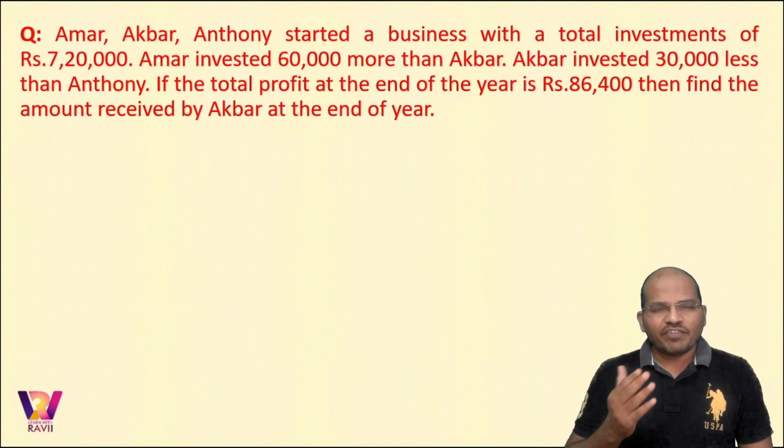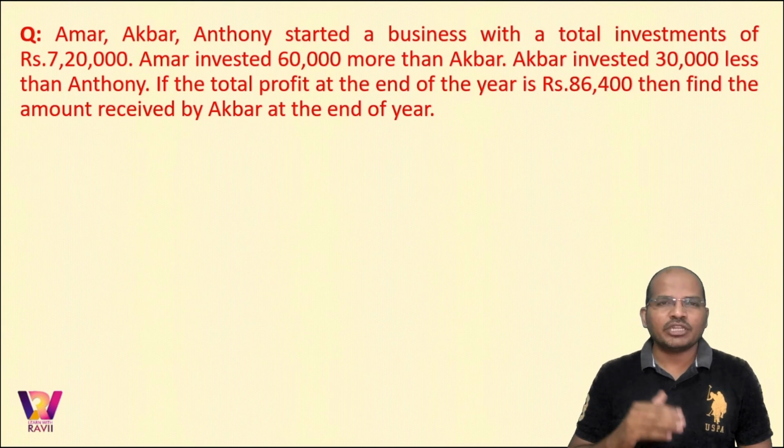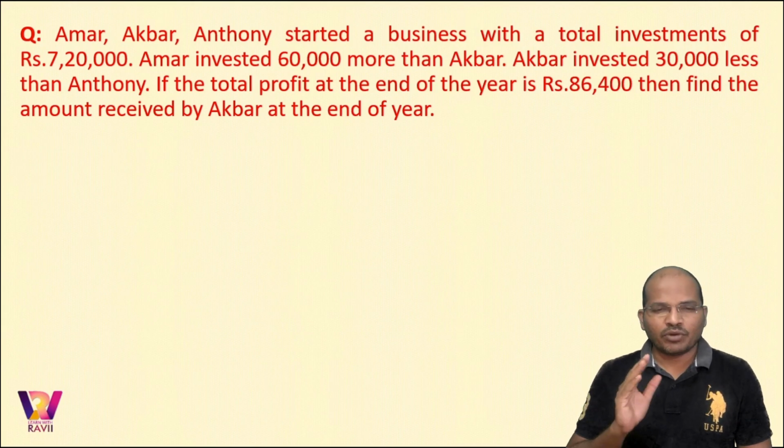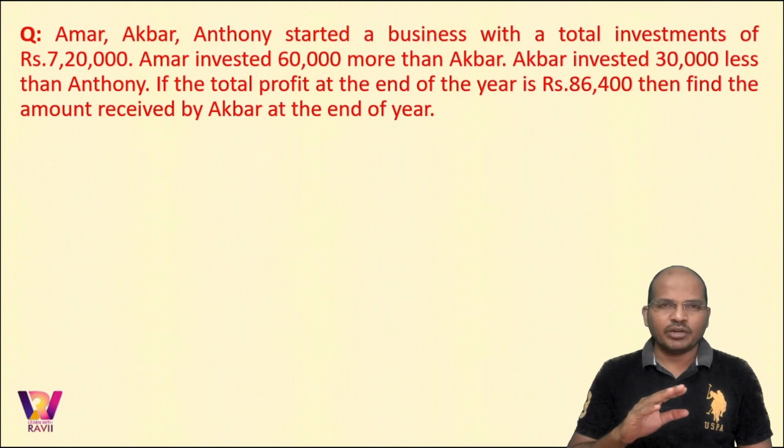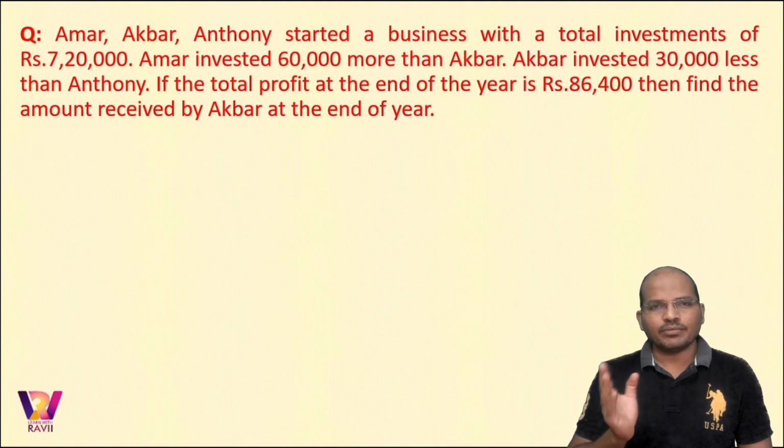So if the total profit at the end of the year is given to us, he is asking us the amount received by Akbar at the end of the year. Now read the question carefully. You have Amar Akbar Anthony, and he gave us some relation about the investments of Amar to Akbar, Akbar to Anthony. So let us see how it is being solved.